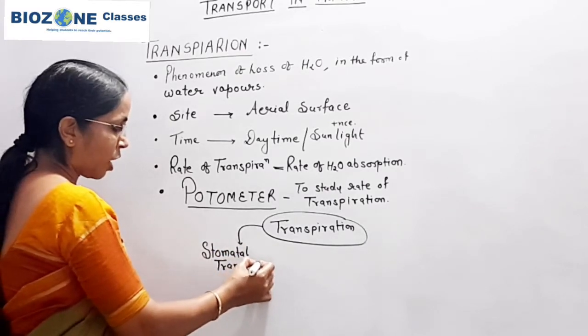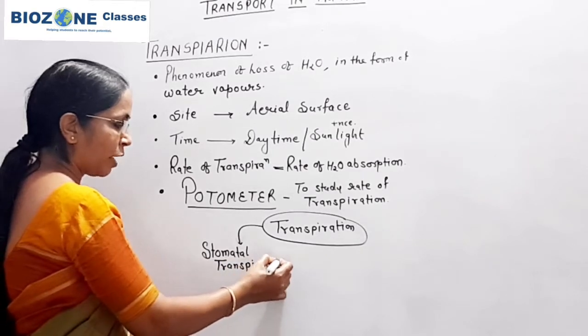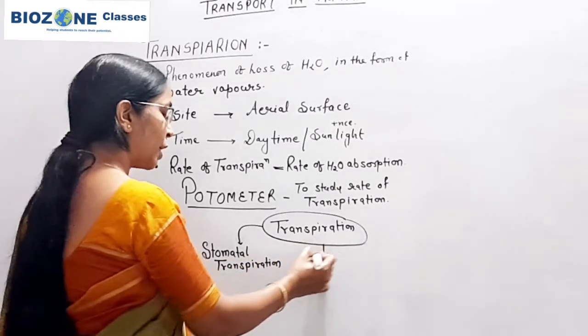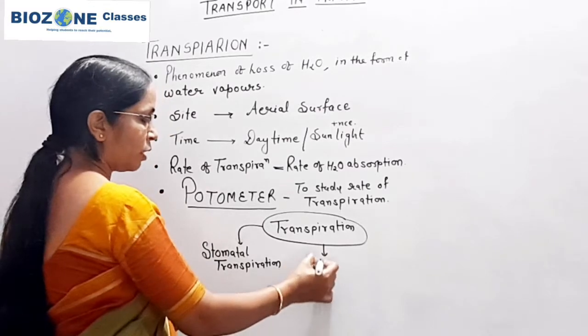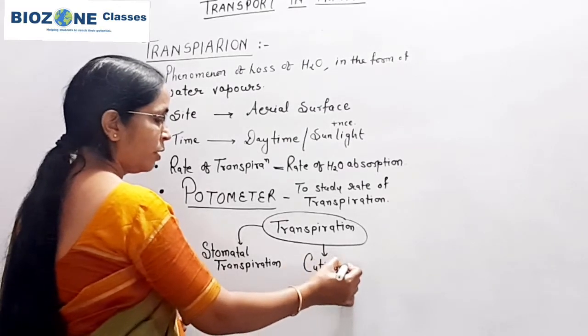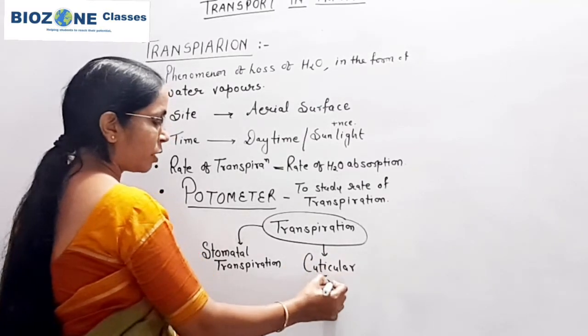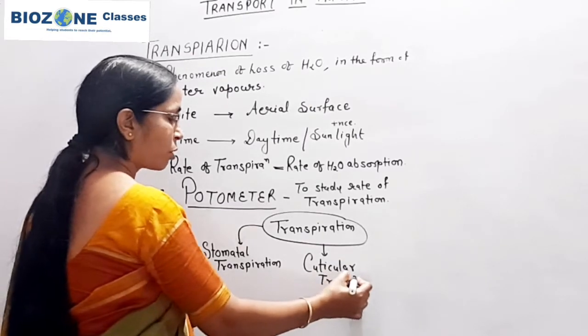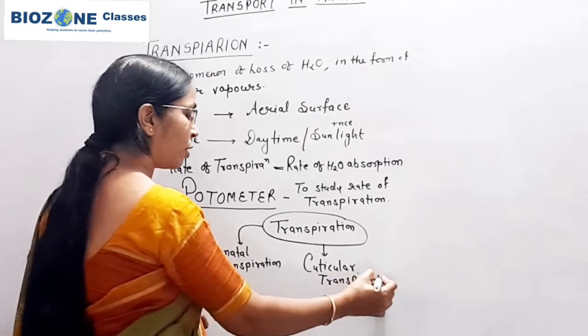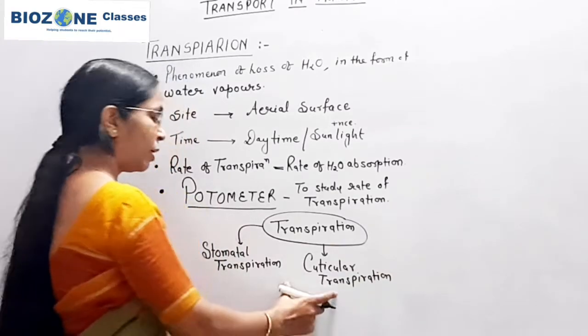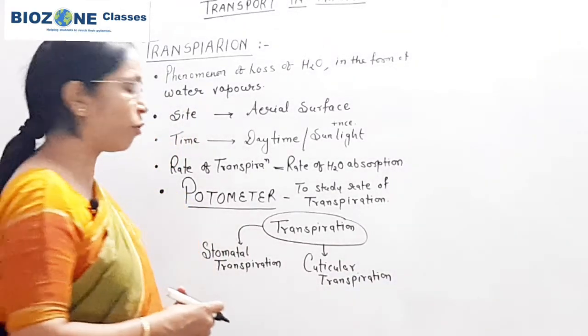The second type is cuticular transpiration, which is again present in leaves. Both stomatal and cuticular transpiration take place in the leaves of the plant.